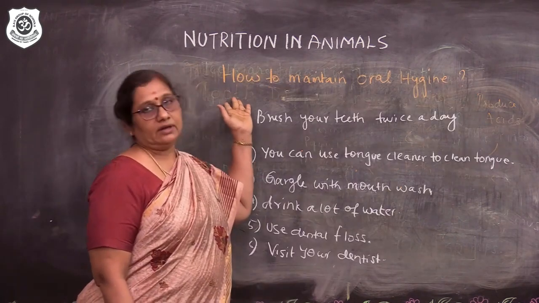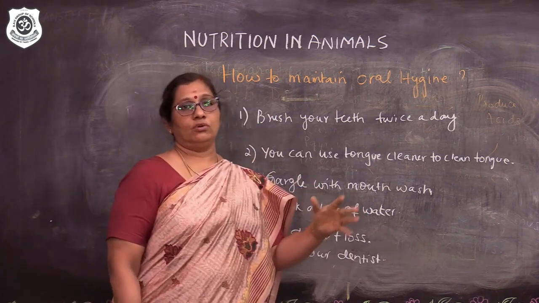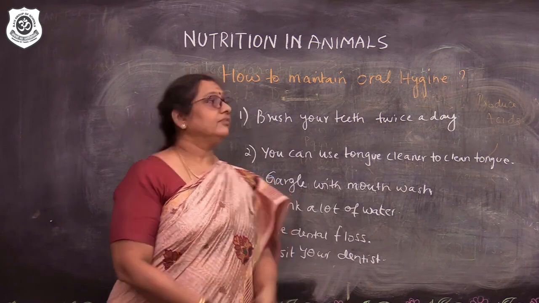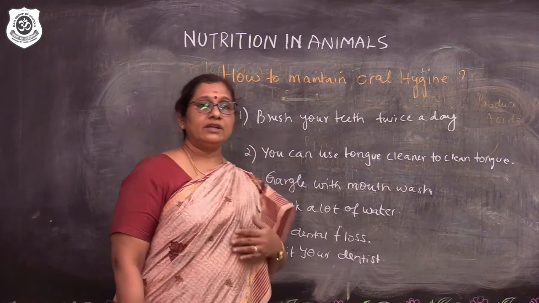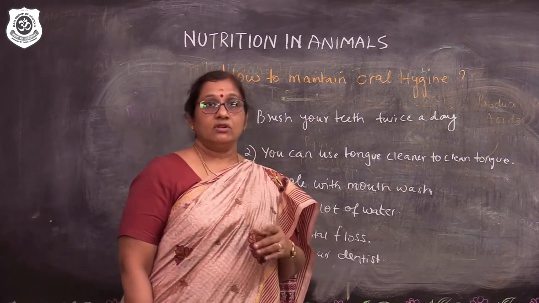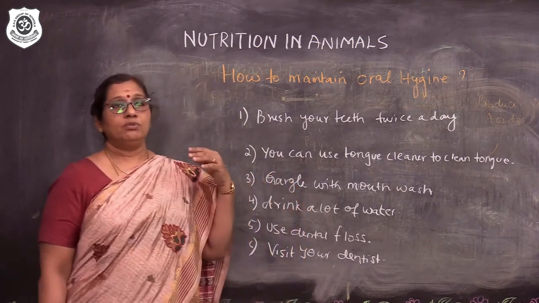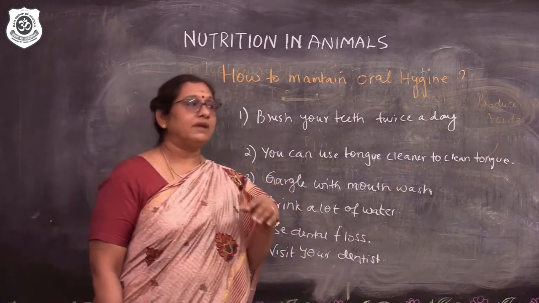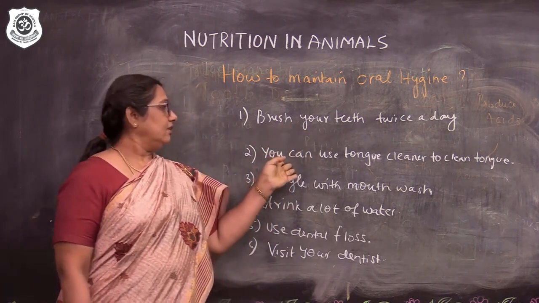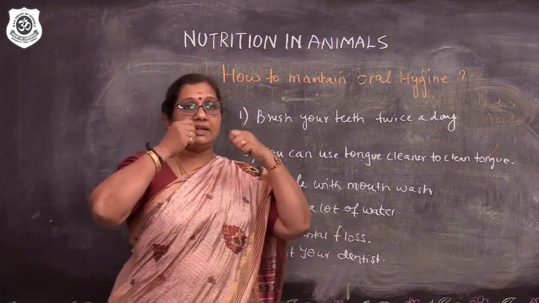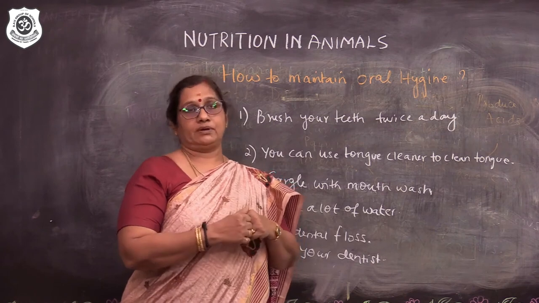How to maintain oral hygiene? What are we supposed to follow? Some tips are given to you. Brush your teeth twice a day. Early morning, as soon as you get up, you brush. Brush your teeth properly, that is what is important. After your dinner, before going to bed, again you brush your teeth. Is it clear? Next, you can even use a tongue cleaner to clean the tongue. That is also very important. Then the pronunciation will be proper.